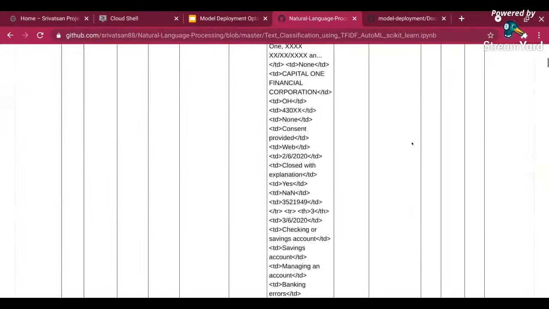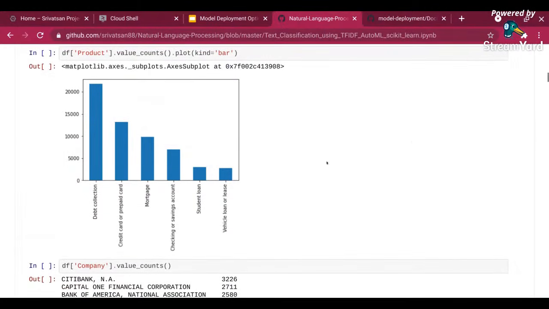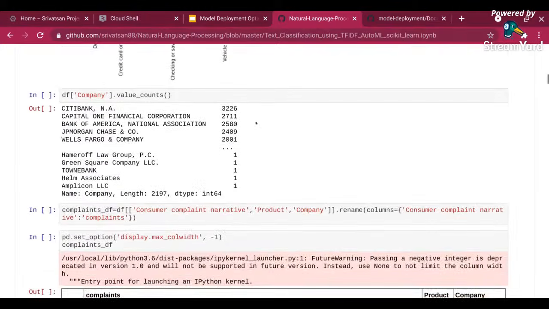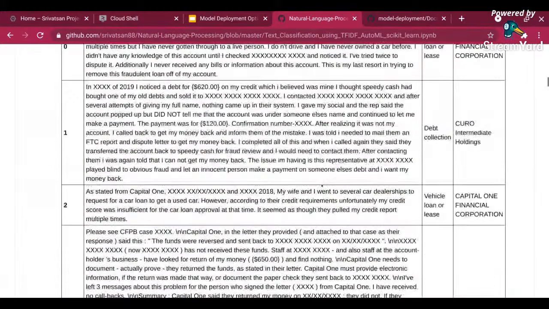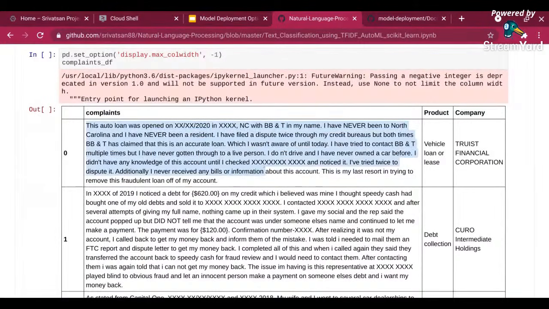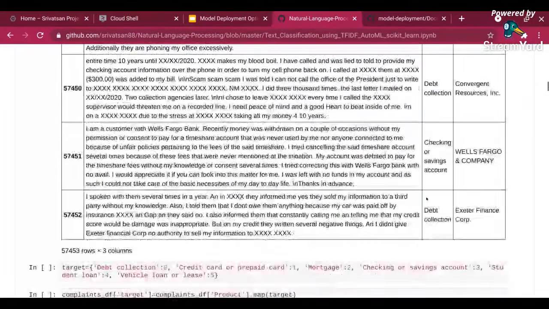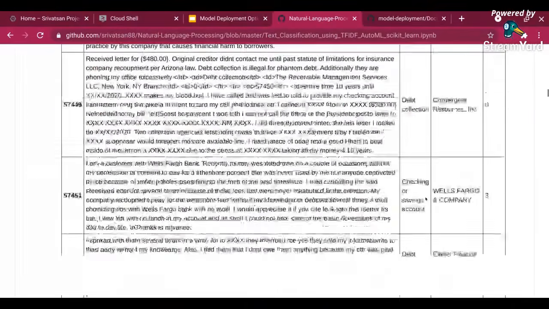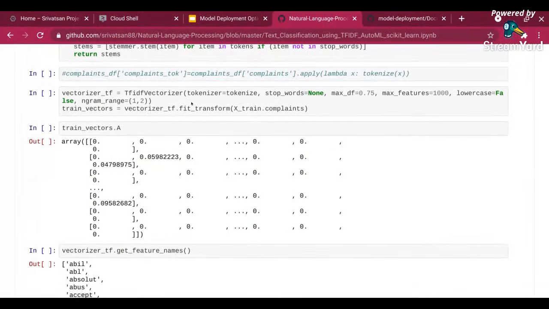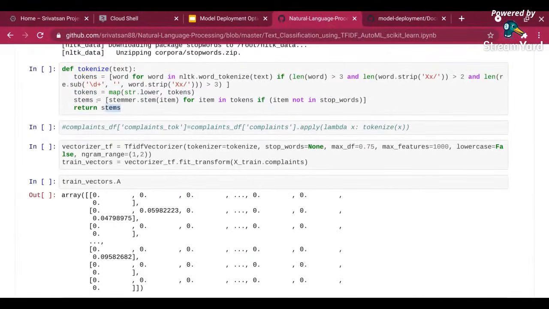This is how my complaints data looks. These were the 6 classes, and this is the distribution of classes. It's an imbalanced data set. And this is how my bank level data looks. If you come down, this is what my data is. Here the user has filed a complaint. You can see the complaint, and this is the text we are cleaning in my cleaning function. Finally, it's predicting whether that particular complaint was related to a vehicle loan, or debt collection, or any other category. That's what we are trying to predict over here. In this process, you can see we are using a TF-IDF vectorizer, and I am calling this function in the training pipeline.